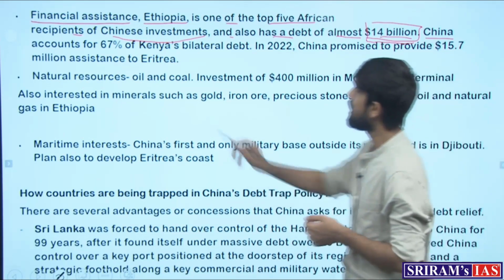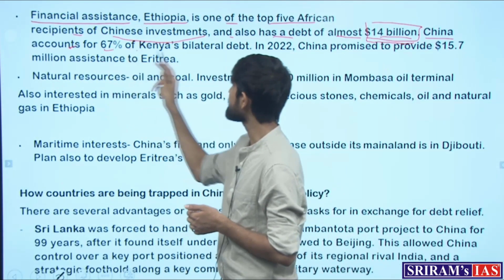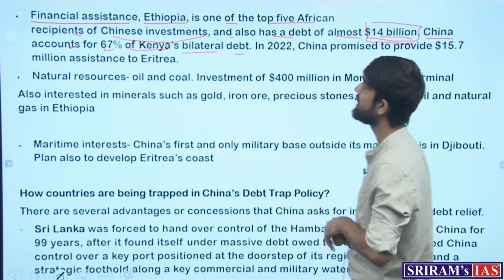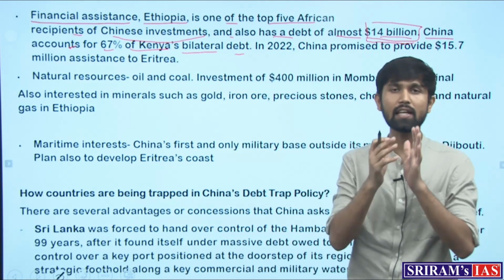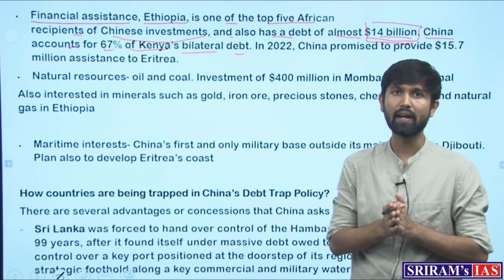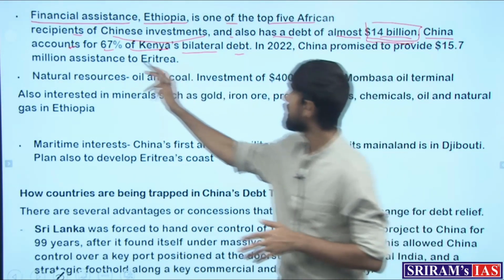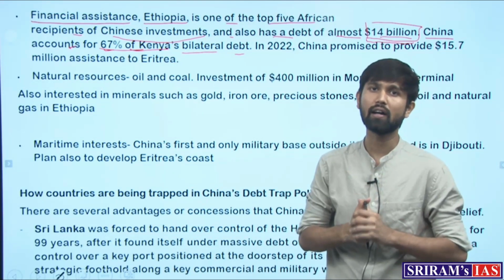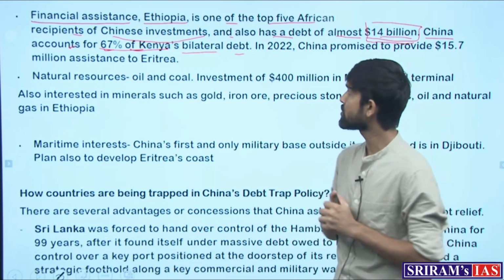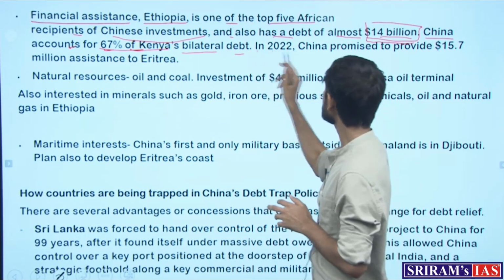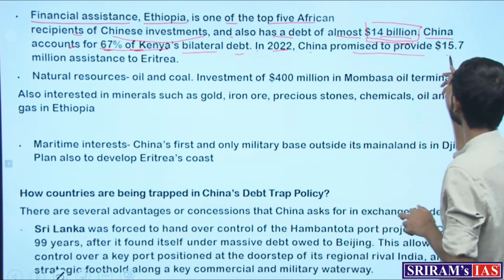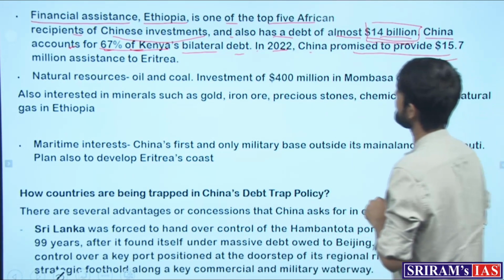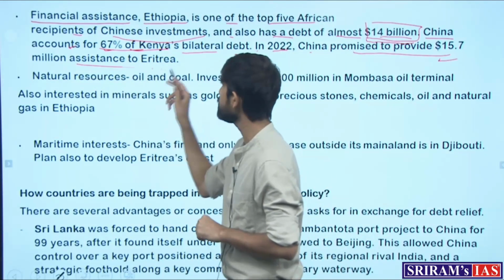Similarly, China accounts for 67% of Kenya's bilateral debt as well. So even Kenya, where it is providing a lot of financial assistance, 67% of its total debt amounts to China's share. And in 2022, China promised to provide $15.7 million assistance to Eritrea.